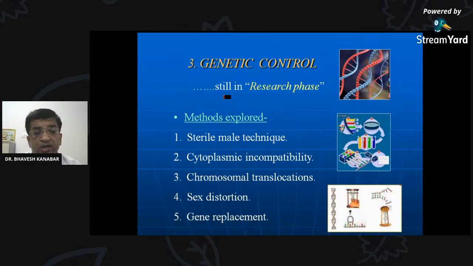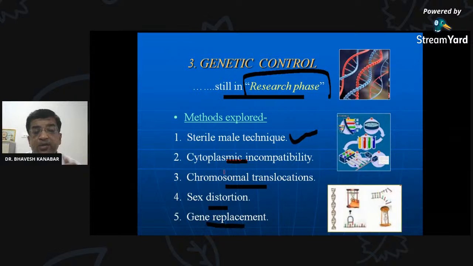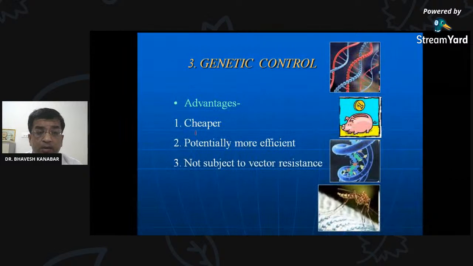Genetic control has been in research for many decades. Since 2 decades, since we were UG, this is the word we have also been hearing in this research phase. You need to remember some of the techniques, like the sterile male technique. It means if we make the male mosquito sterile, then there will not be any breeding of this mosquito. So: sterile male technique, cytoplasmic incompatibility, chromosomal translocation, sex distortion, and gene replacement. These are some methods which are being explored. They are still in the research phase, so remember the names of the methods only. The advantage of this genetic control is that it is cheaper, potentially more efficient, and not subject to vector resistance.